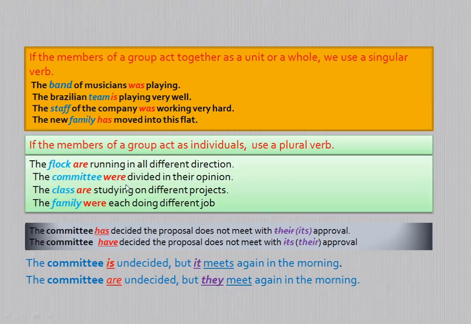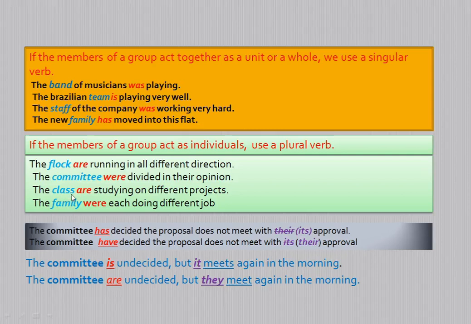So the committee were divided in their opinion, or we can say the committee are divided in their opinion, or we can say the committee have divided in their opinion. Similarly, the class are studying on different projects. Here you know that a group of students is called a class.